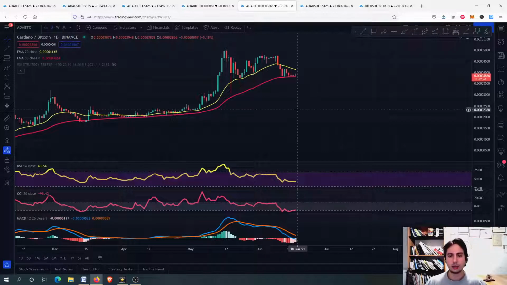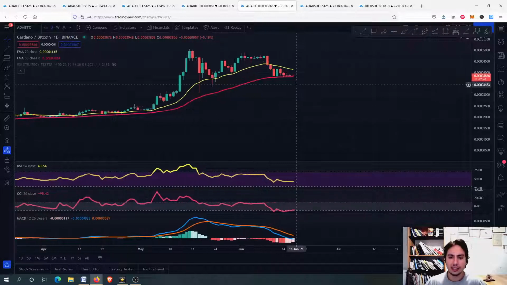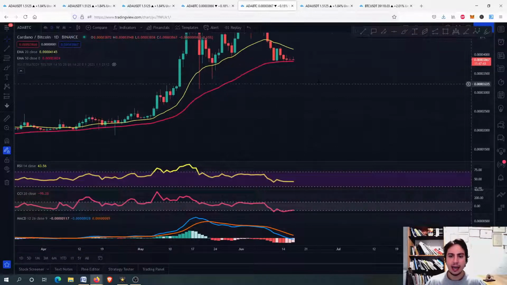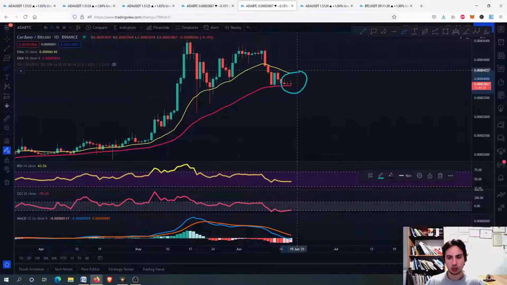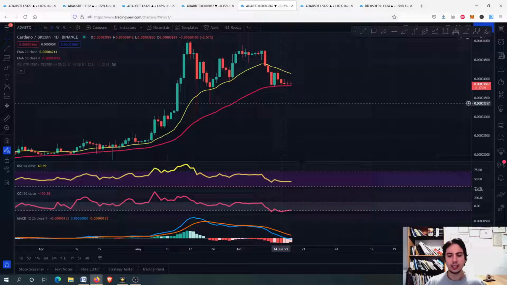So we are going now to Cardano, Bitcoin. You can see we are finding support at the 50-day EMA, and maybe we find the resistance at the 20-day EMA. What we don't want to see is this cross right here between those lines. If we see a bearish cross between the 20-day EMA and the 50-day EMA, then we are moving downwards.